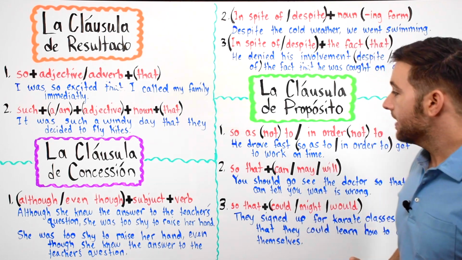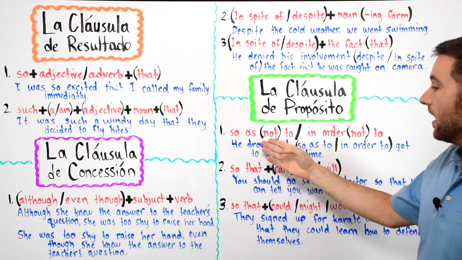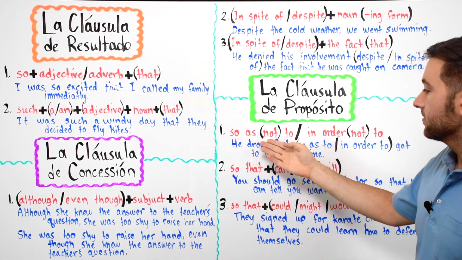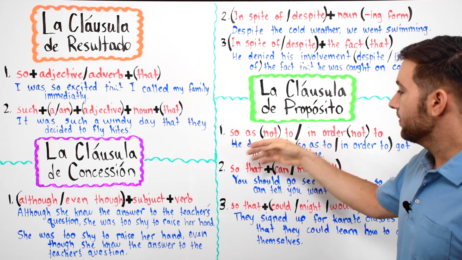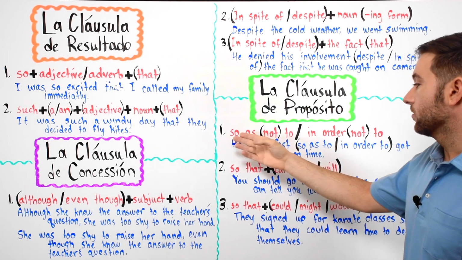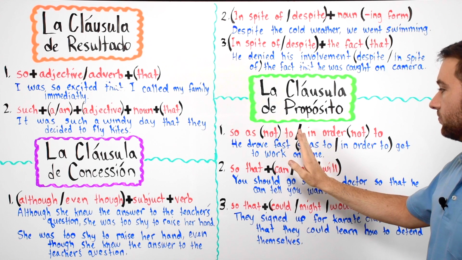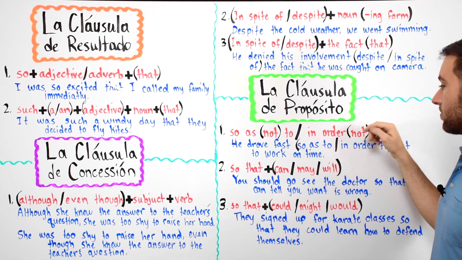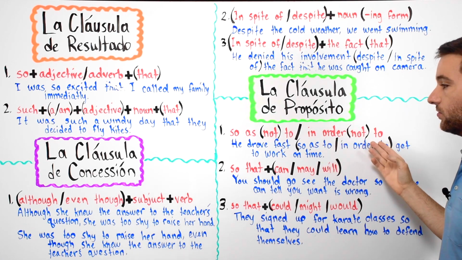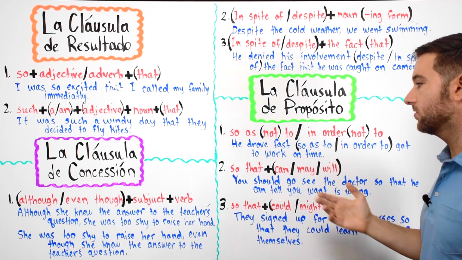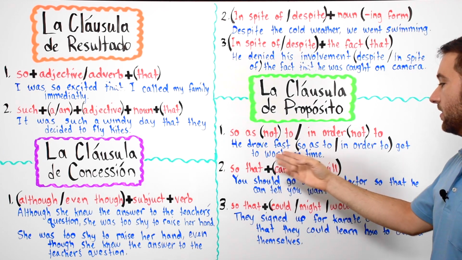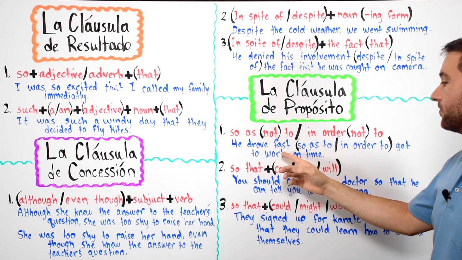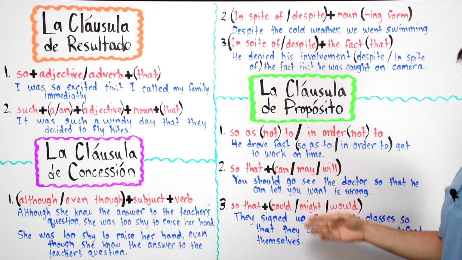Okay, la primera forma es so as to. En la forma negativa, podemos decir not en el medio: so as to, or so as not to, o pueden decir in order to, or en la forma negativa, in order not to. Okay, so let's look at the sentence. He drove fast so as to get to work on time. Or you could say, he drove fast in order to get to work on time.